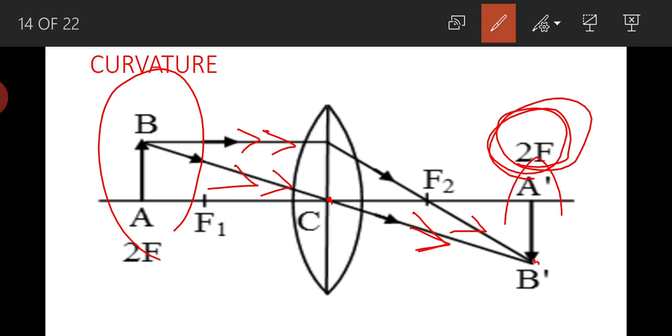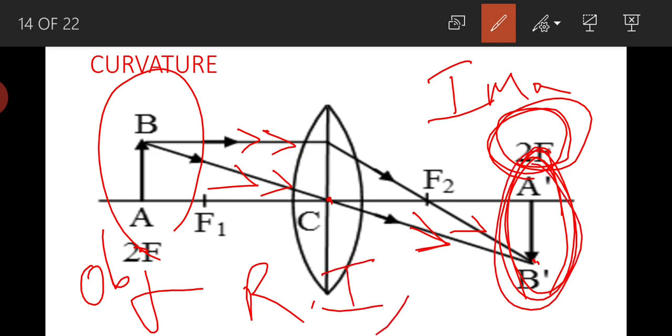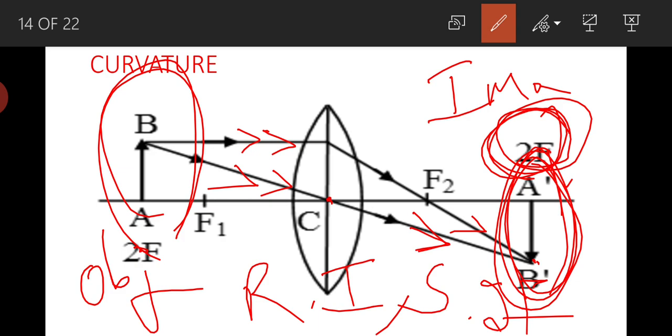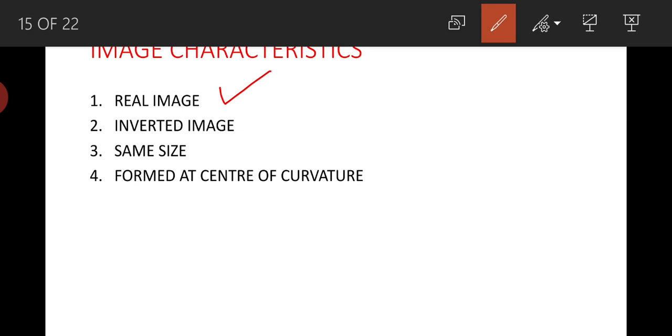And if you see image characteristics, image formed is inverted image, and this side we placed object, whereas this side image is formed, hence image is real image, and it is inverted image. It is of same size as that of object, and it is formed exactly at 2f. So if you see image characteristics, first one is, it is real image, it is inverted image, it is same size, and it is formed at center of curvature, that is it is formed at 2f.